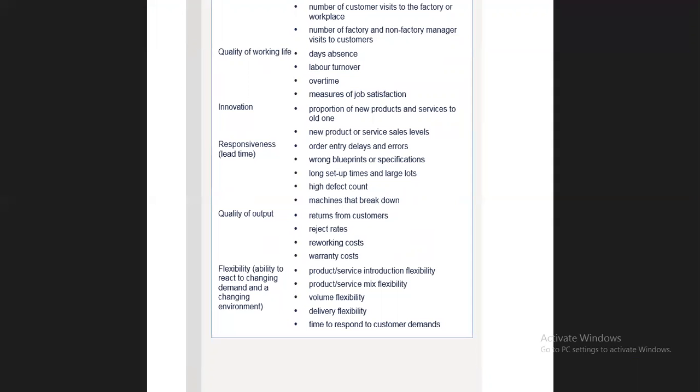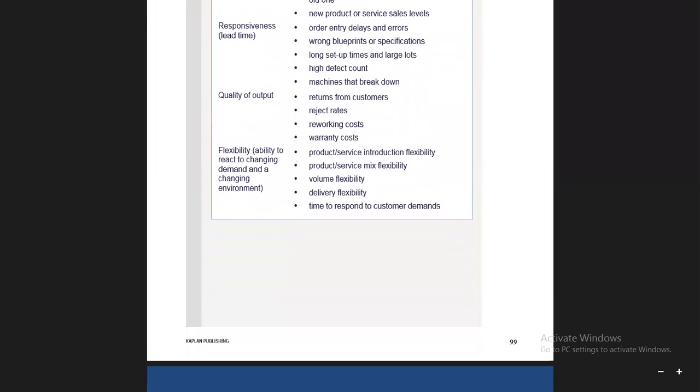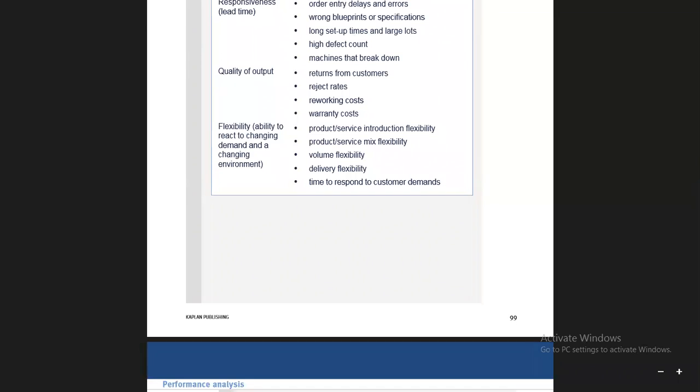Then warranty cost. Yes, if you buy something, let's suppose, and you give 6 months warranty, and if you use quality products, quality spare parts, quality things, the warranty would not be claimed. But if you compromise anything, the warranty cost will be incurred. So you have to make sure that warranty cost is also not included in the cost of sales. That's why, if all these things are favorable, this means that the quality of output is not compromised at all.